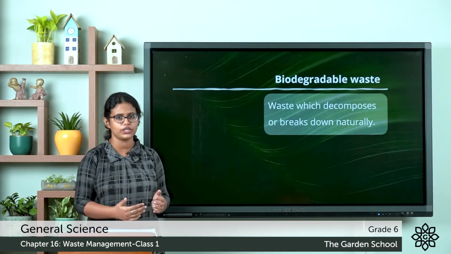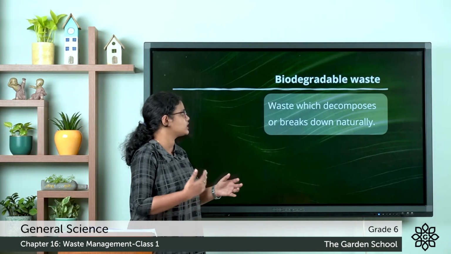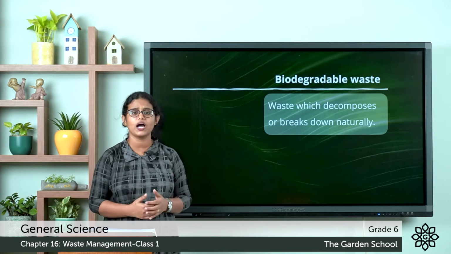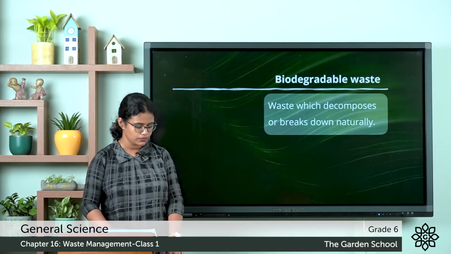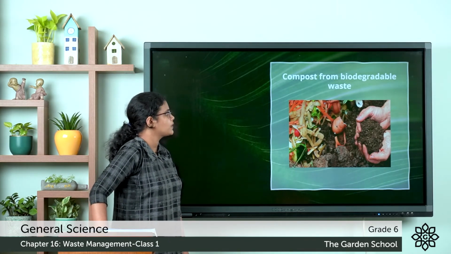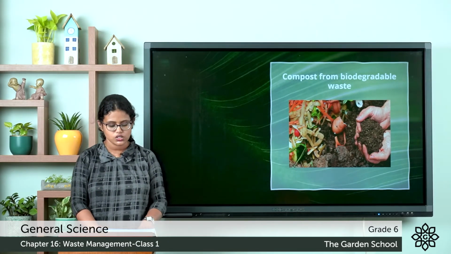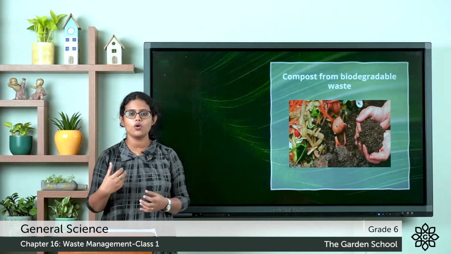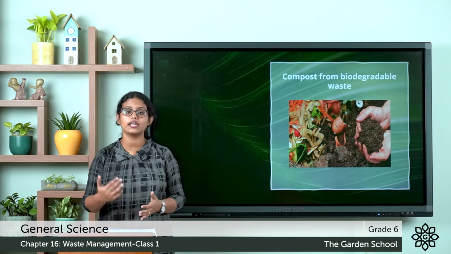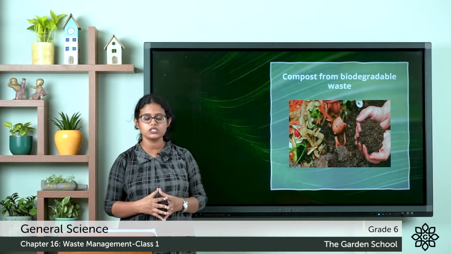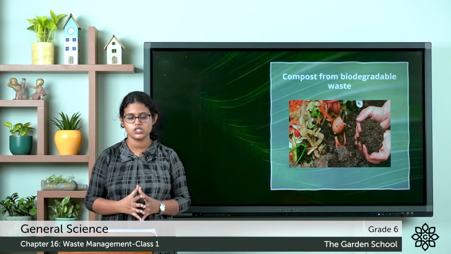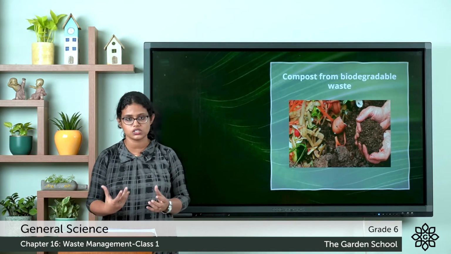So what is biodegradable waste? Waste which decomposes or breaks down naturally, we call biodegradable waste. The next is compost, compost from biodegradable waste. What is this compost? How is compost formed? Compost is formed when plant and animal waste gets decomposed through the natural process.